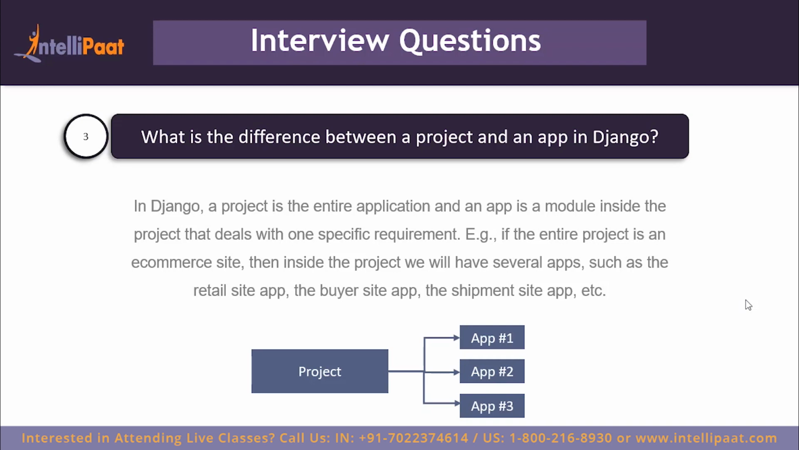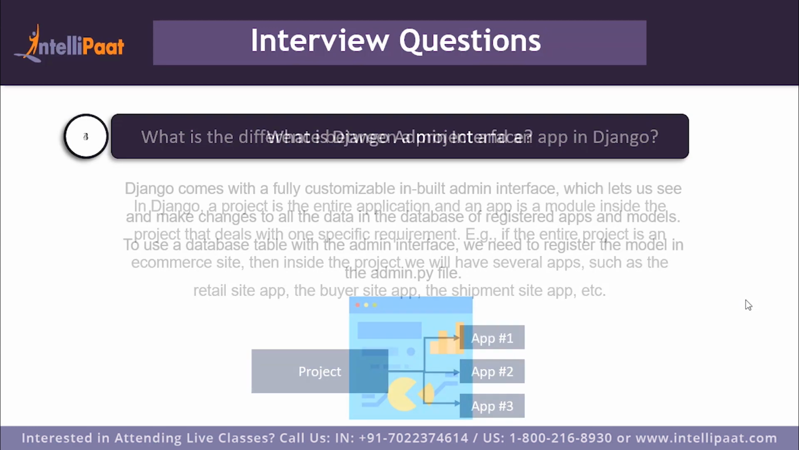So for instance, let's say that you have a team working on the retail site app. Now, any change made to this code base will not affect the code written for the buyer side app and vice versa. So this is why we use apps and projects in Django. To put it simply, a project is your entire application and an app is a single functionality or a module in your application. Let us move on to the next question.